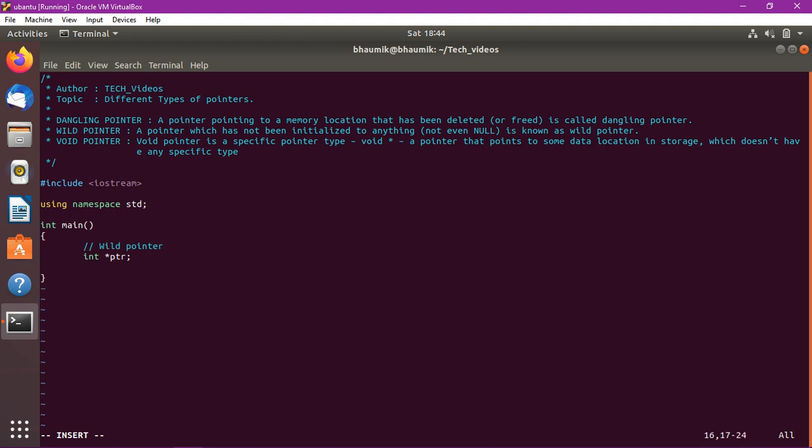Now what we will do is create one integer x equal to 10. Now we will store the address of x in ptr. So now this pointer is not a wild pointer.